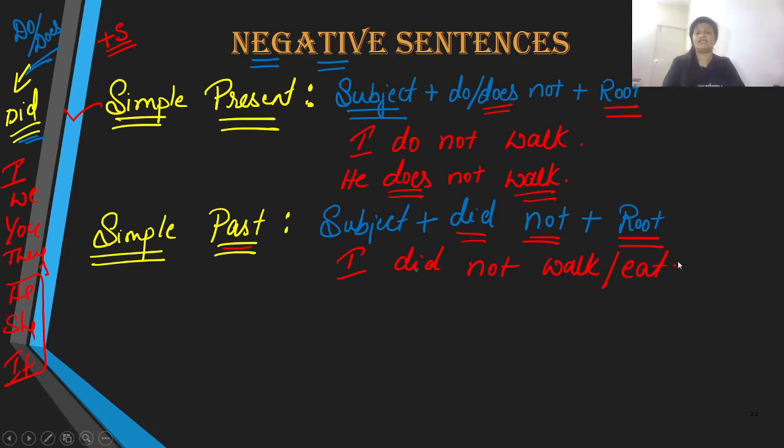So it becomes I did not eat, she did not eat, they did not eat, we did not eat. Let us move on to simple future here now.